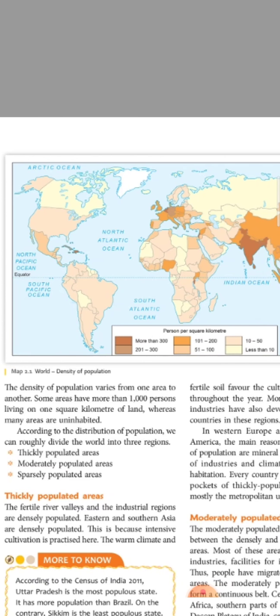What is the reason? In the plains there are the rivers. The plains are the fertile lands, so the plains are thickly populated. But in the deserts, there is very hot summer always. The daytime is very hot and the night is very cold. Will anyone like to be there? No. So the people will not like to live there.